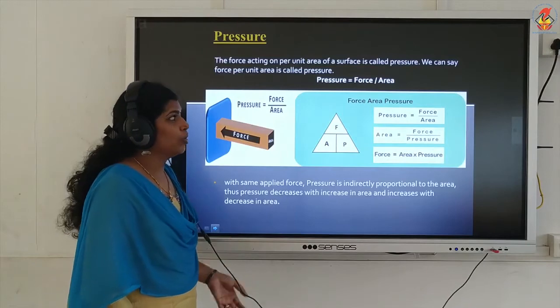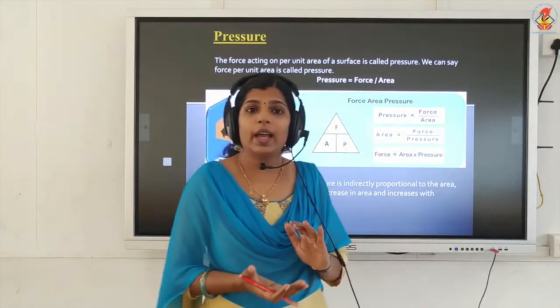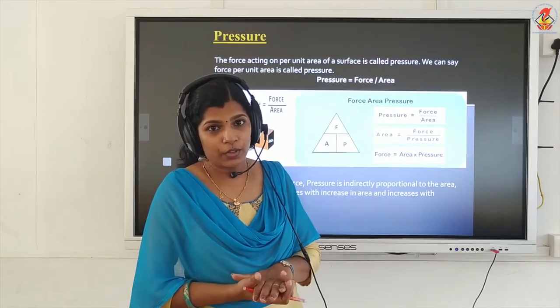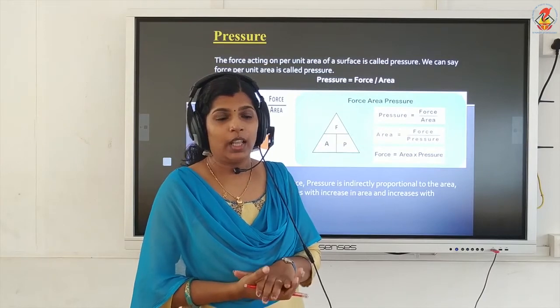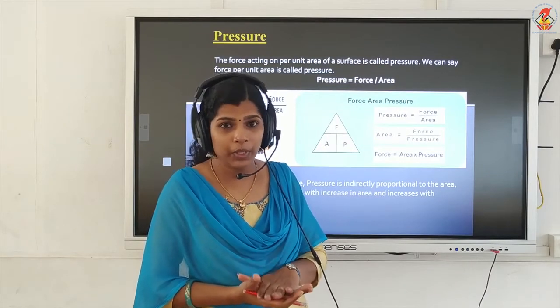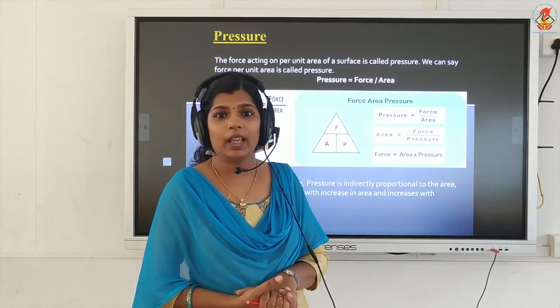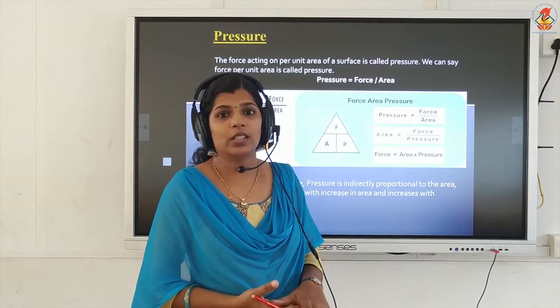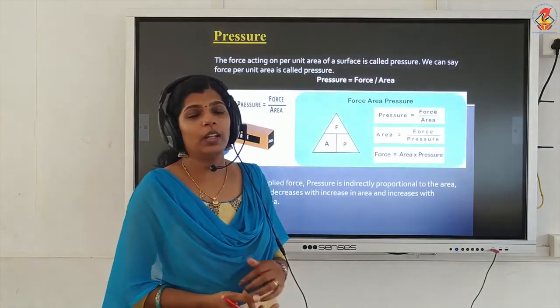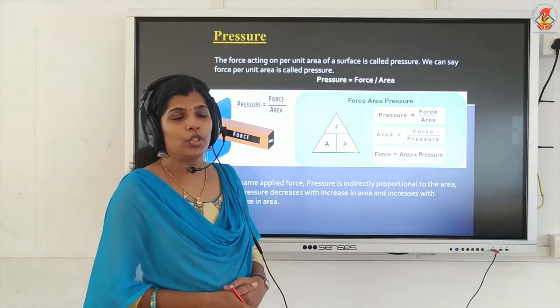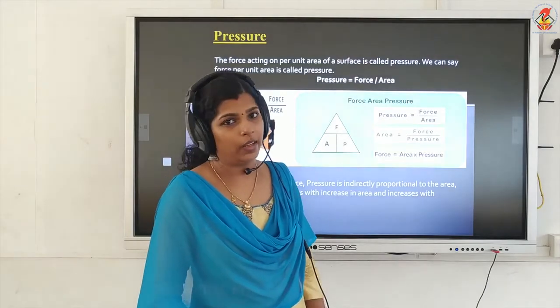So, pressure means the force acting on a surface, that force acting perpendicular to the surface in unit area. That is known as pressure. So, we can write the equation like this: pressure equal to force by area.